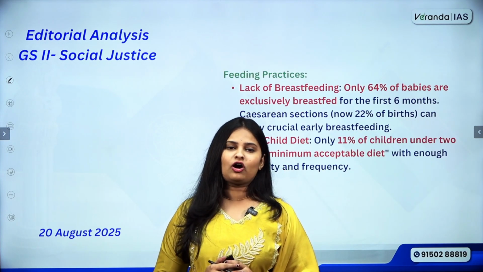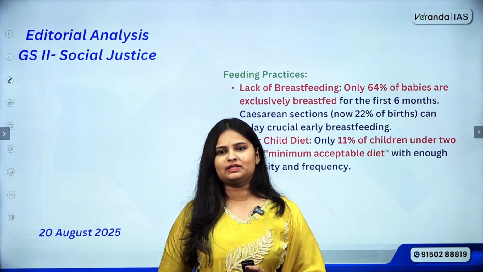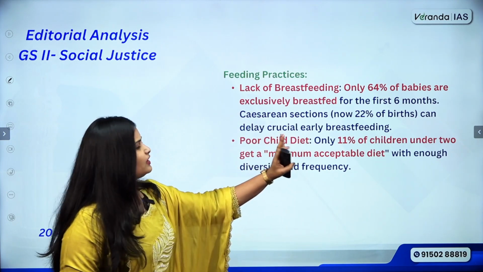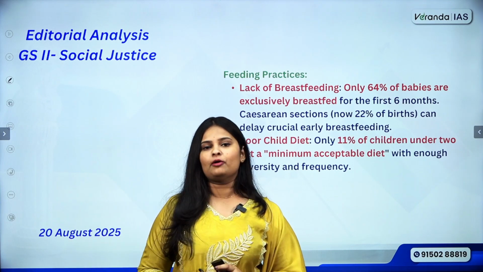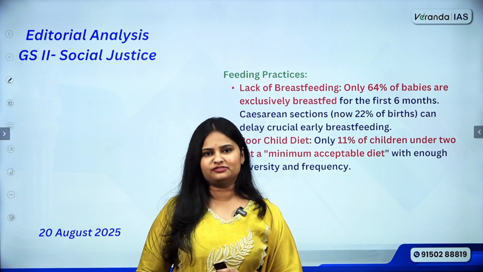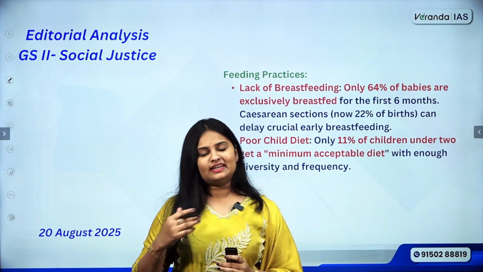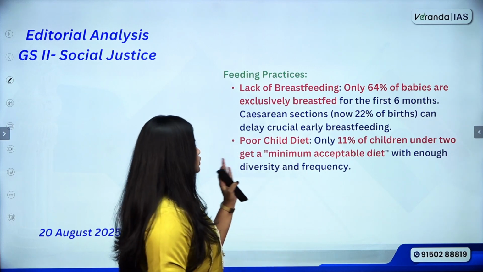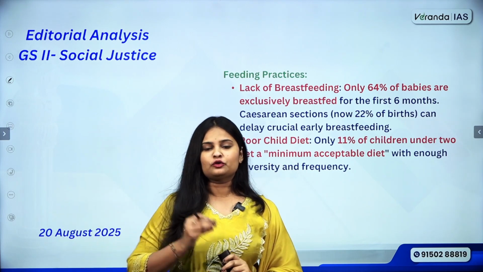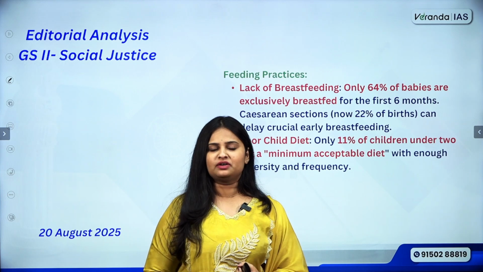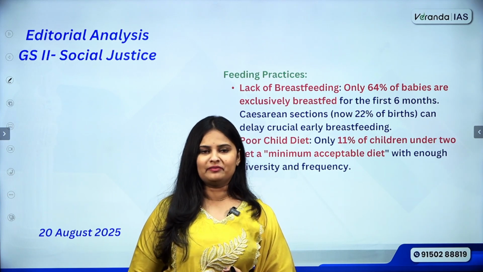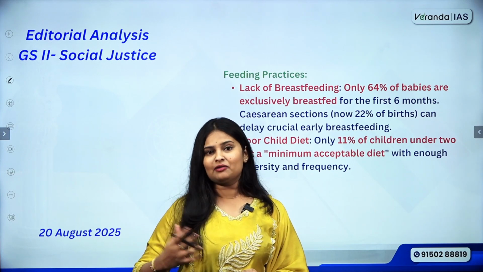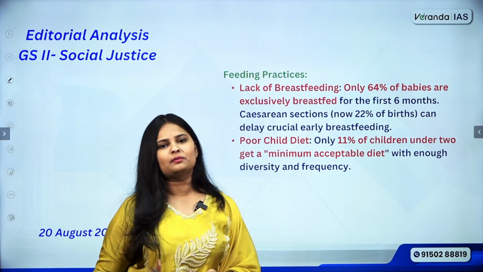Next, if you talk about other practices, breastfeeding: only 64% of babies are exclusively breastfed for the first 6 months, and sometimes cesarean operations can delay early breastfeeding, and that can also have certain implications. Next, even with regard to child diet, only 11% of children under 2 get a minimum acceptable diet. Only if the diet is rich in nutrients and effective in nutritional requirement will the child also grow well. Cognition, body development, everything will be good. But here again, there is a compromising situation.